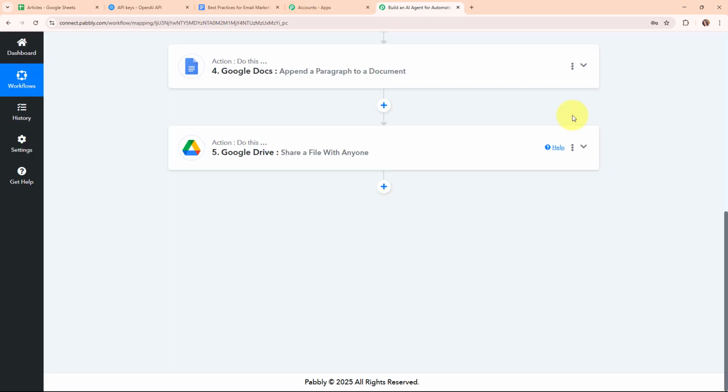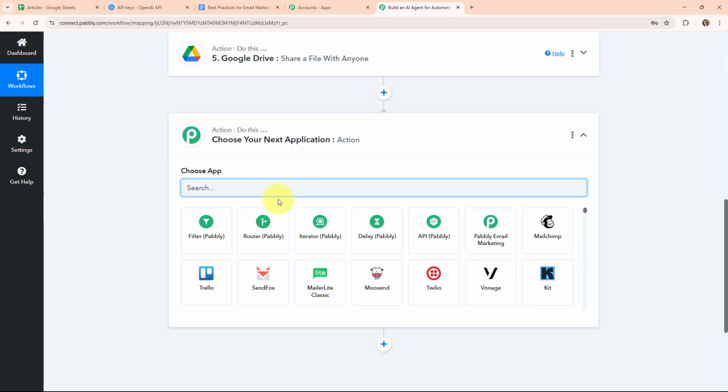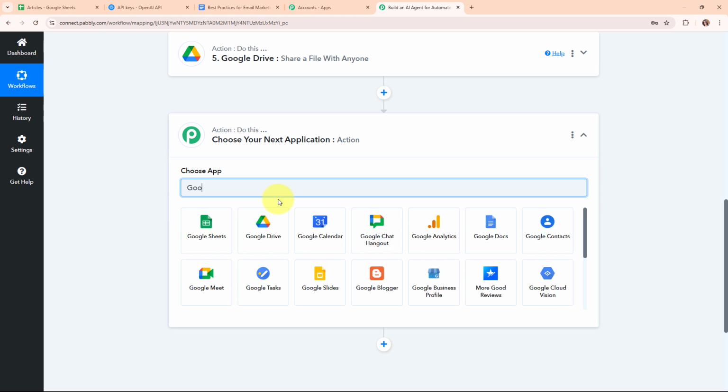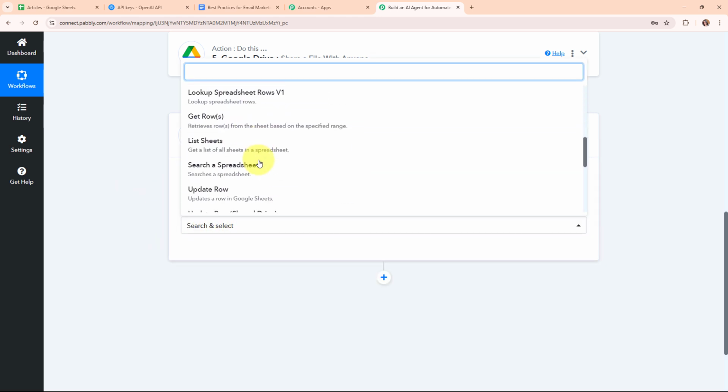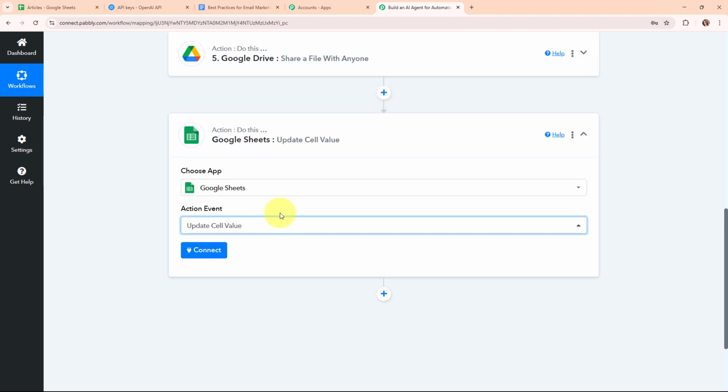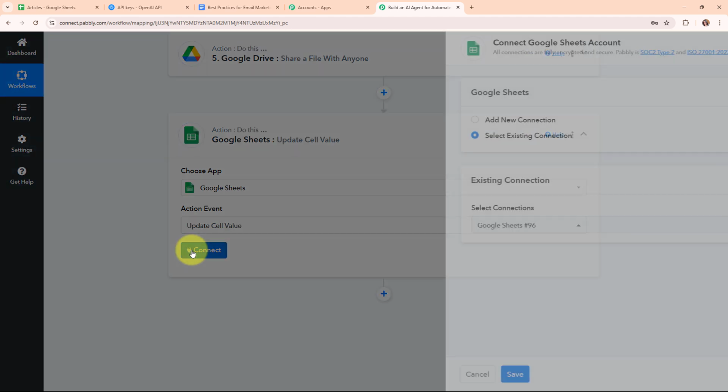So for that, I'm going to add another action step over here. In this action step, I'm going to select my action application again as Google Sheets. And here in my Google Sheets action step, I'm going to select my action event as update a cell value so that I can update the document link over there.